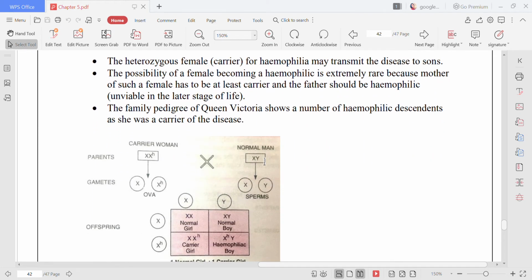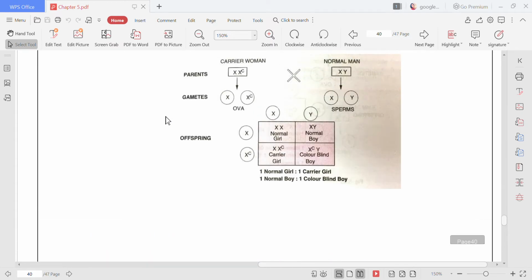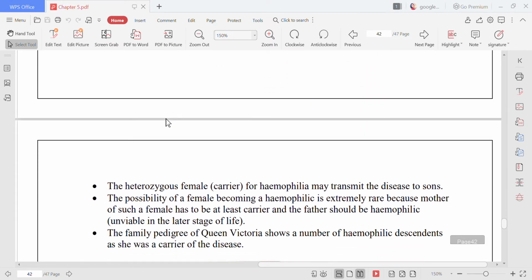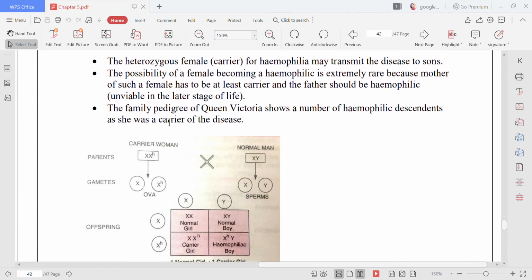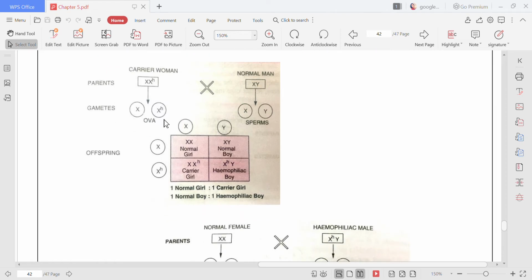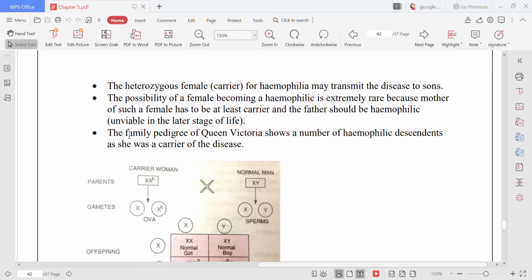Next disease, children, is hemophilia. Now see, this particular disease is very famous because it has been found in the family of Queen Victoria, the Queen of England.